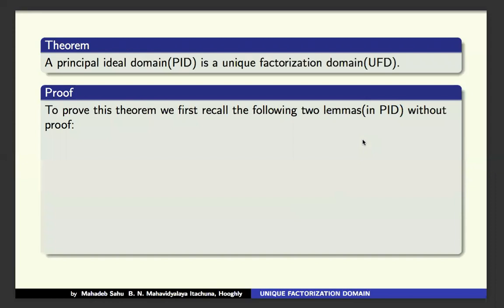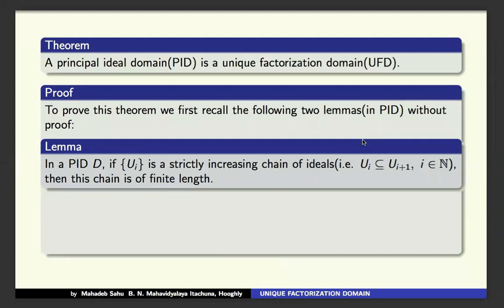For this, we recall two requisite lemmas, which we have already proved in the chapter on PID. These two lemmas are: in a PID, if the sequence of ideals is a strictly increasing chain, that is Ui is a subset of Ui+1 for i belonging to N, then this chain is of finite length.